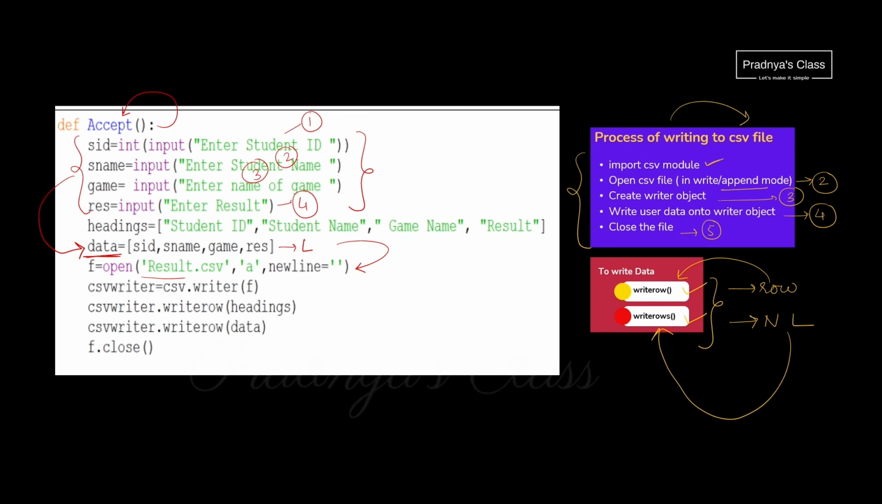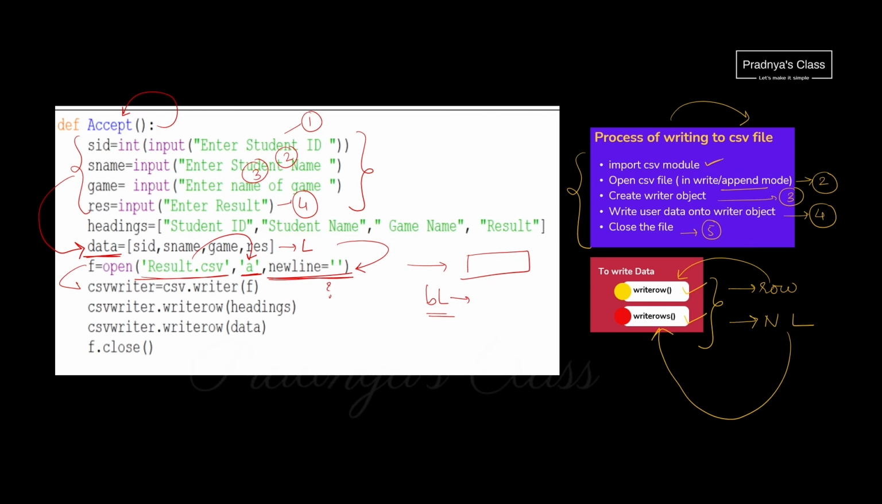The name of the CSV file is result.csv. That file is going to open in the append mode because we will be continuously adding data to it, so we need to open it in the append mode. Don't forget this parameter in case of CSV file. Otherwise, after every row, blank line will get added to the CSV file.